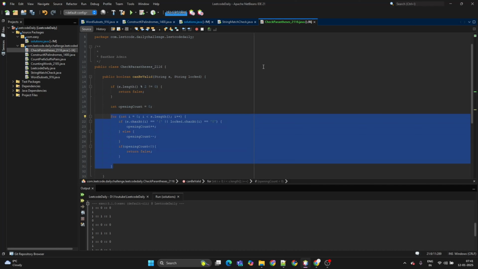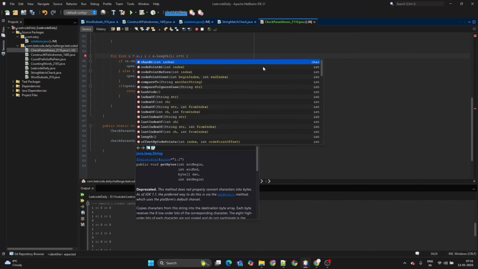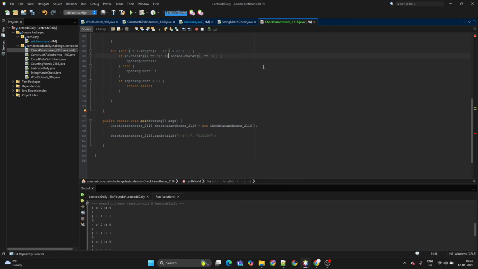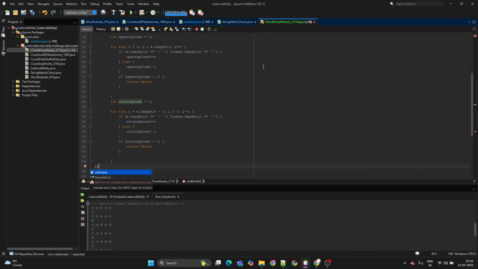In the same way, I will start from the end, going backwards. If the character is closing, or if it is 0, then I'll increase the closing count, else I'll decrease the closing count, and if it reaches 0, then it returns false, or else it should return true.